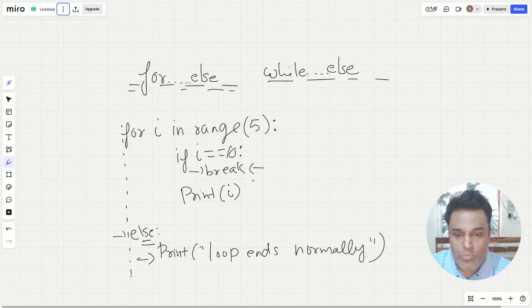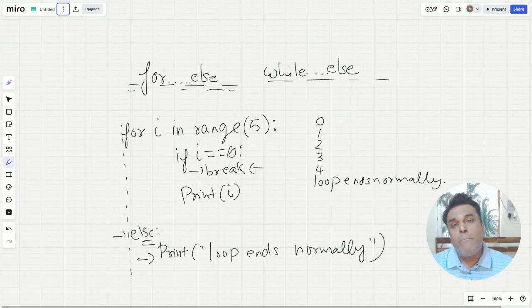So it is never going to break, and it is going to complete all its iterations. In that case, this is going to produce the output 0, 1, 2, 3, 4. Those are the 5 iterations. Since it completed all its iterations, the else part will get executed. So it is going to print after that, the loop ends normal. This is what it is going to print.